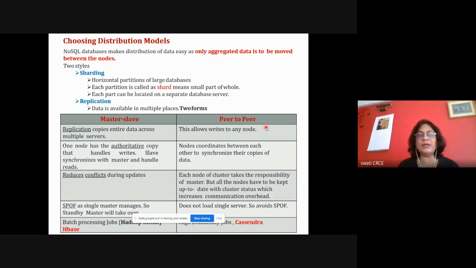And here the peer-to-peer architecture is there because there is no master, and replication and distribution of data is handled using some other techniques. So here the NoSQL Cassandra is based on peer-to-peer architecture of distributing the data and replication of data, and HBase uses master slave. So these are the two examples of replication techniques.